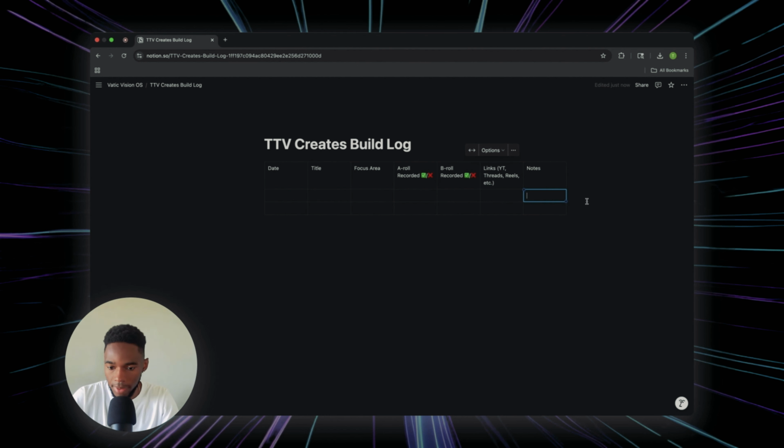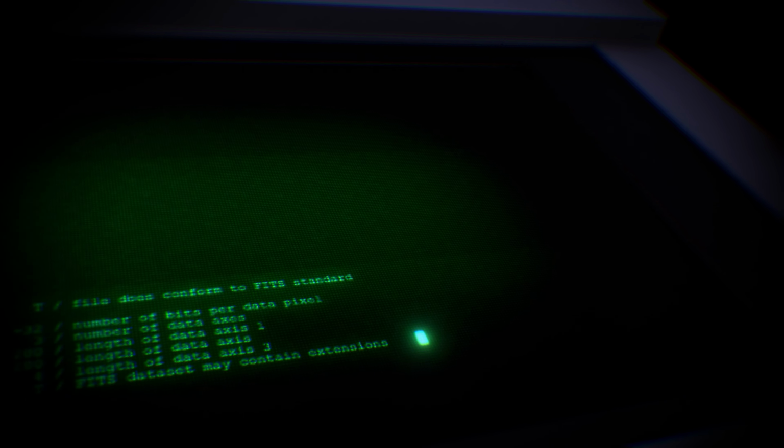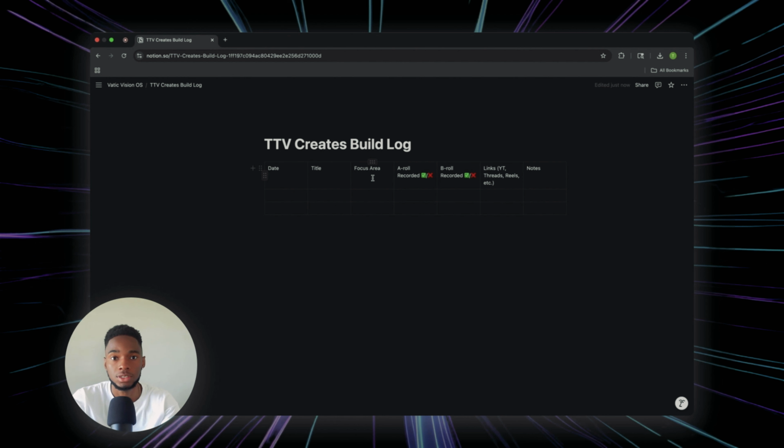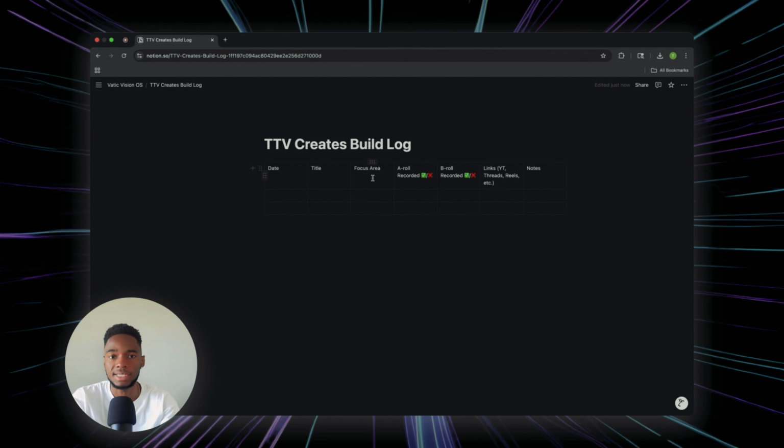So this is just an overall basic table here for the TTV Creates log. This turns the act of documenting into a system. Every episode, every short, every thread that I publish, it all gets tracked and recorded in this log. And it's always something that the system can refer back to and I can refer back to personally to see where I'm at, the timeline on everything, and anything that I may need to tweak or refer back to for more information to improve my content production. But that is our last page there. And it's the last page that ties this whole system together, and it's really a strong foundation for automating the whole content production process.